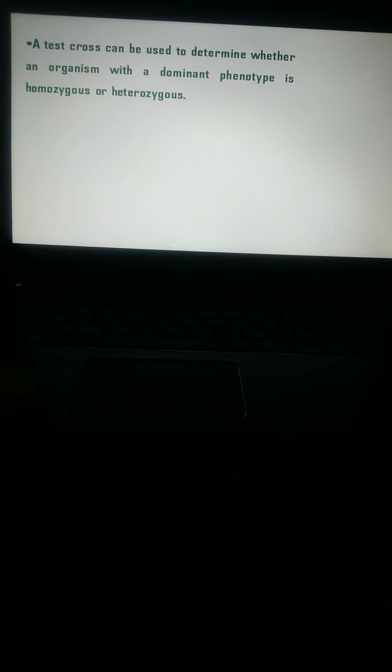A test cross can be used to determine whether an organism with a dominant phenotype is homozygous or heterozygous. Similar gametes are homozygous, and different types of gametes are called heterozygous.